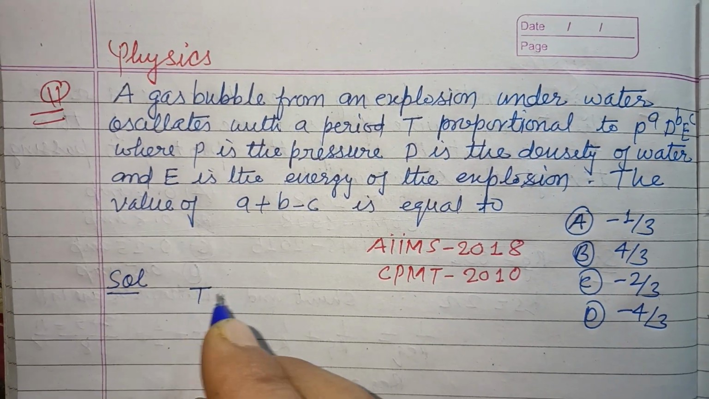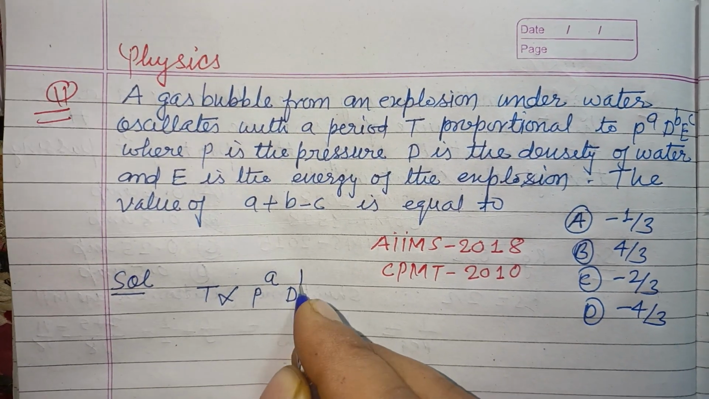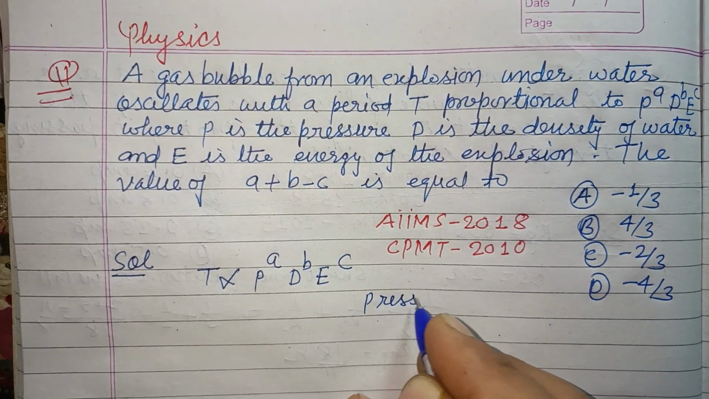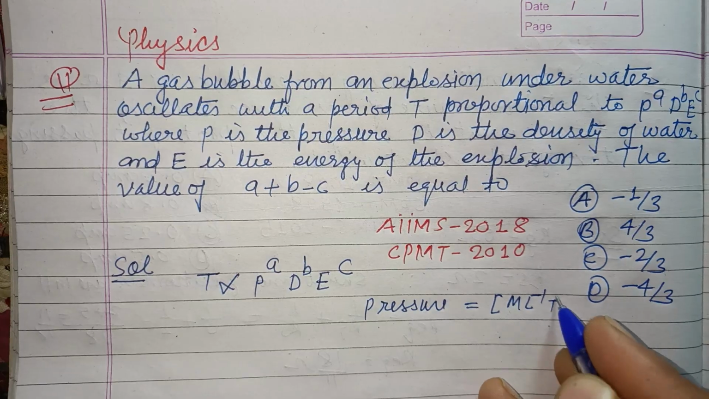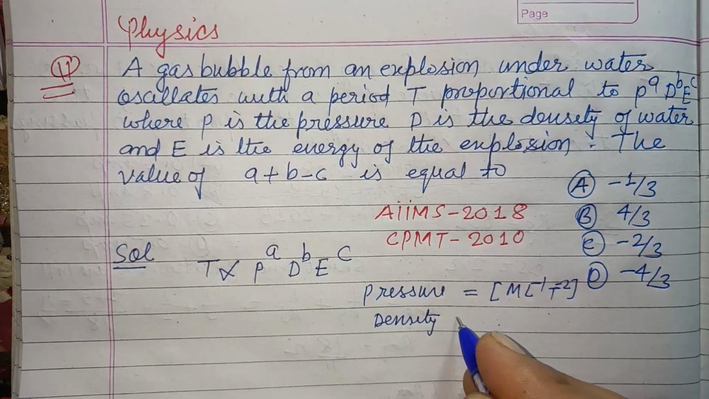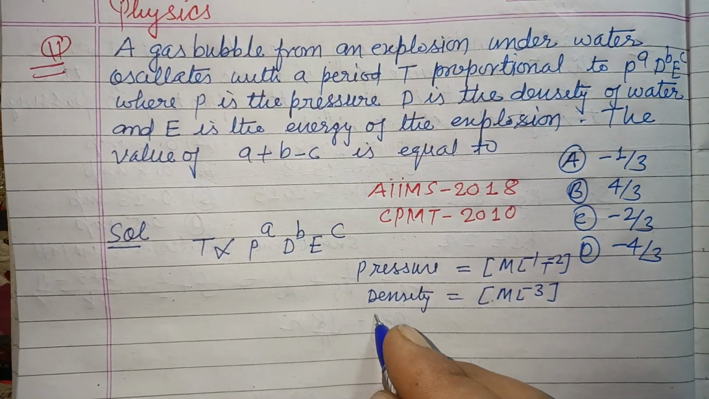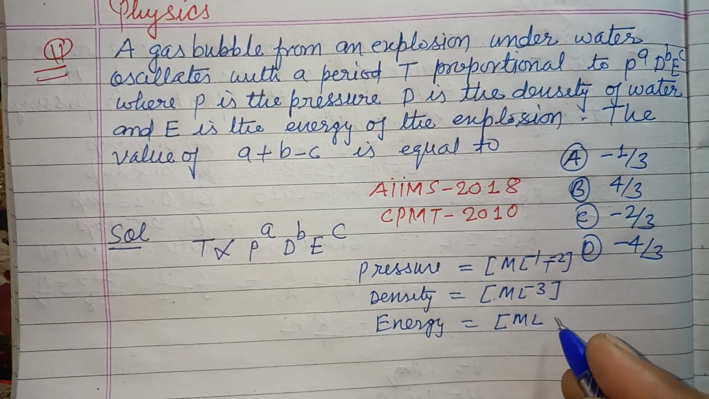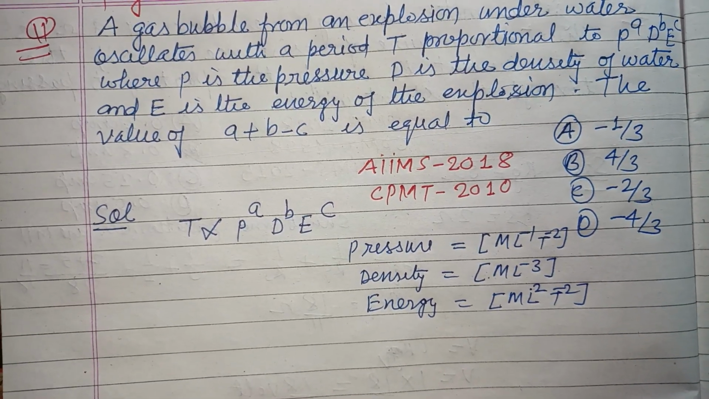So student, here T is proportional to P to the power a, D to the power b, and E to the power c. P is pressure, and the dimension of pressure is ML^-1 T^-2. The dimension of density is ML^-3, and the dimension of energy is ML^2 T^-2. This is the dimension of energy.